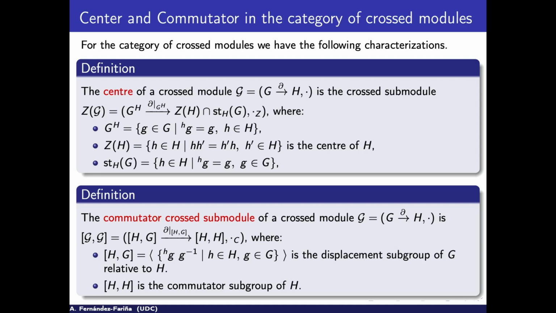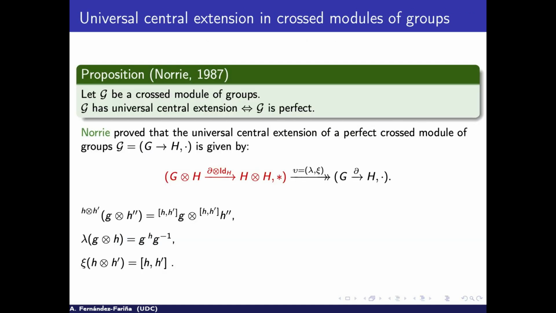And with that definition by Norrie, in 1997, it was proved that in the case of cross models of groups, we also have that equivalence: a universal central extension exists if and only if it is perfect. And it was shown that the universal central extension will be given by that cross model, again using the non-abelian tensor product of groups. The axiom is the one that's there, and we have also that isomorphism. So this is all that was already done in these categories.